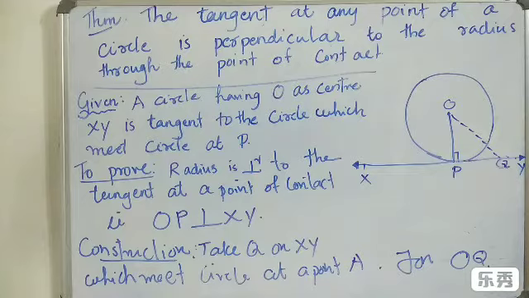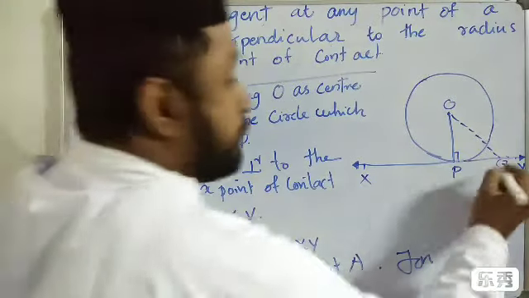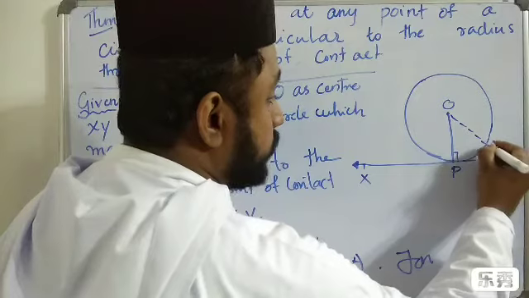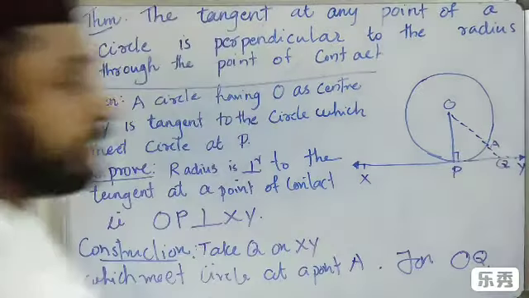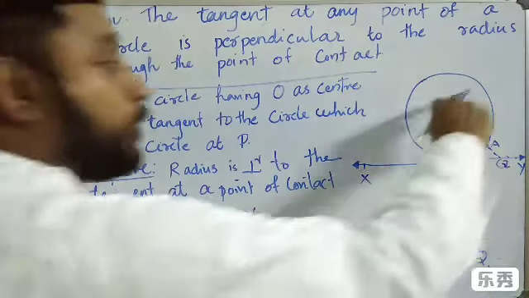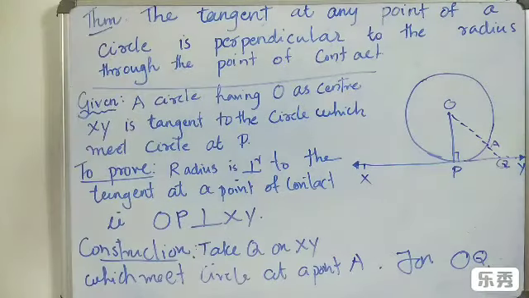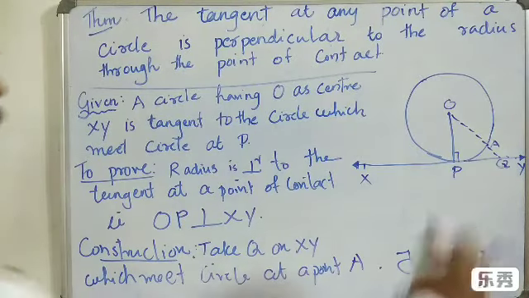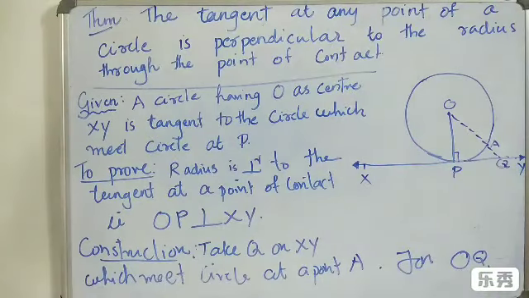Then, which meets the circle at a point A. So, I consider this point as A, which means at a point A, join OQ. We joined OQ. These are the constructions. So, let us move on to the proof. We have to prove OP is perpendicular to XY.